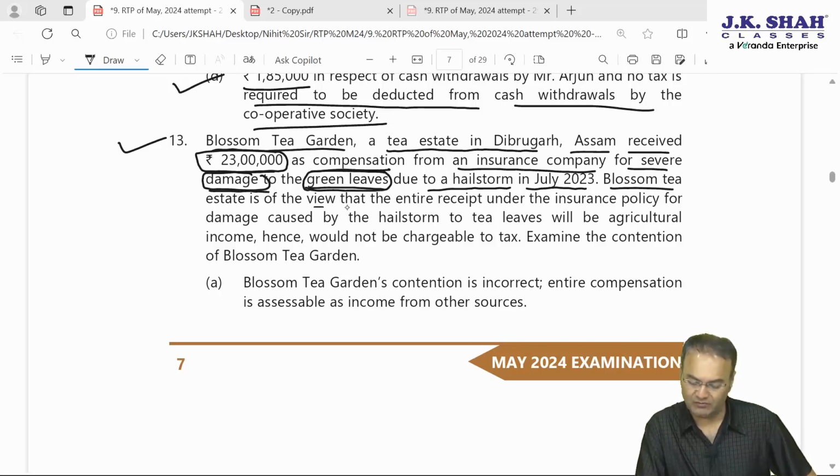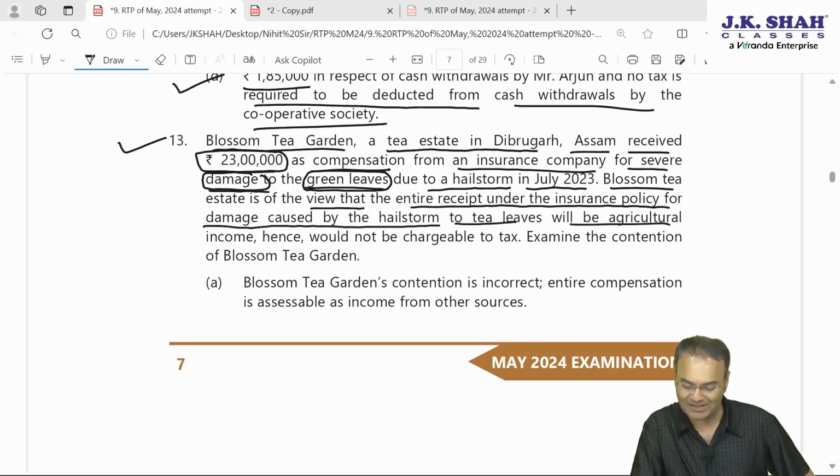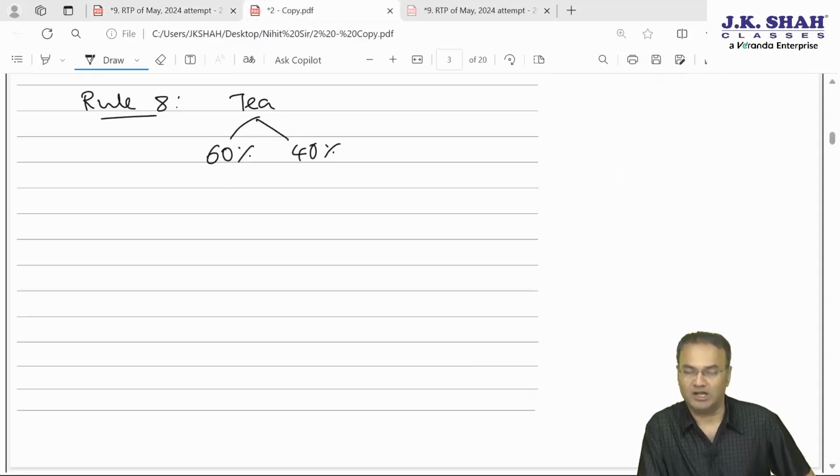Blossom Tea Estate is of the view that the entire receipt is under the insurance policy, entire 23 lakh for damage caused by the hailstorm to tea leaves will be agricultural income, hence would not be chargeable to tax. It will entirely be exempt under section 10(1). Now as far as tea people are concerned, those who are in the business of growing and manufacturing of tea, for them rule 8 is applicable. Rule 8 is applicable whereby 60% will be considered as agricultural income and 40% will be considered as a non-agricultural income or business income.